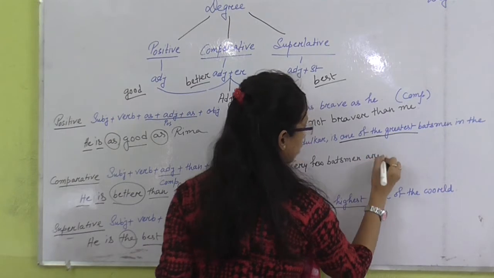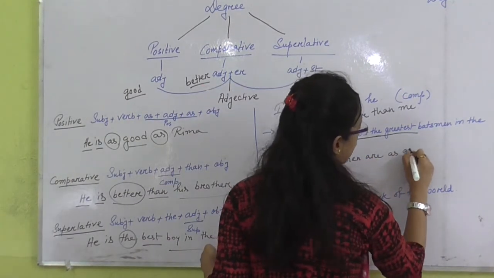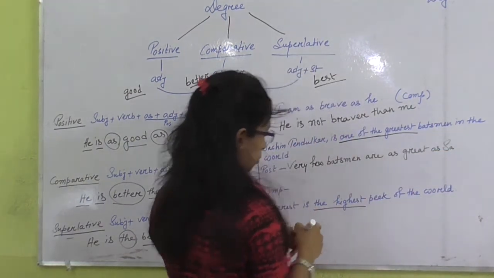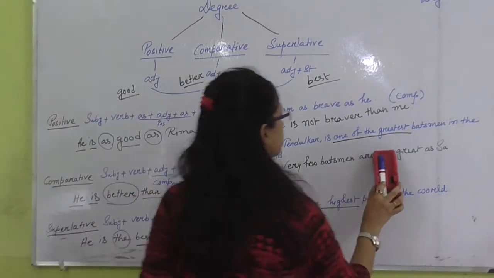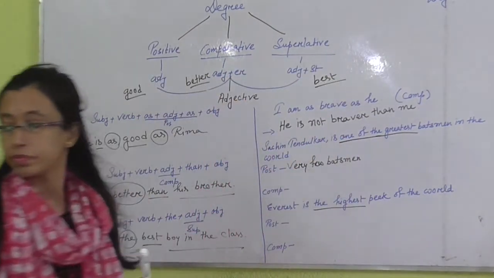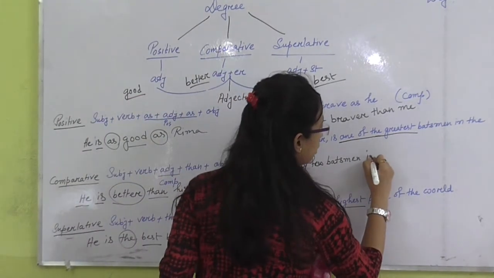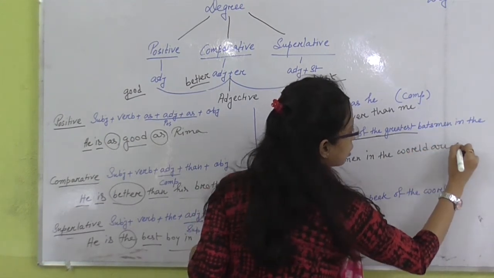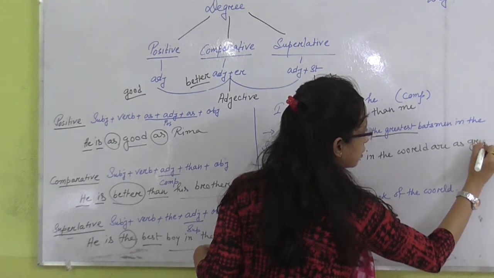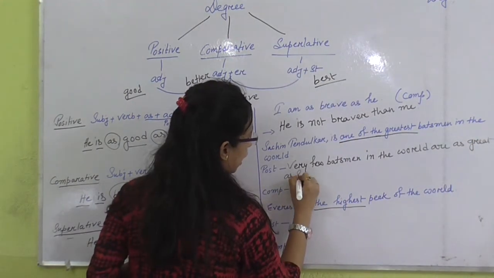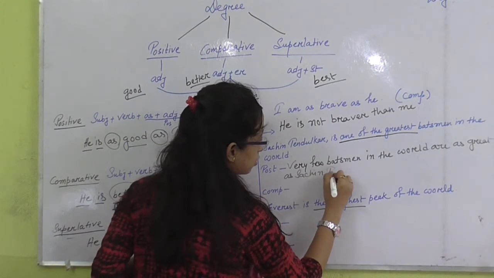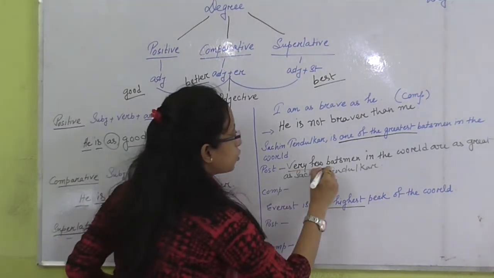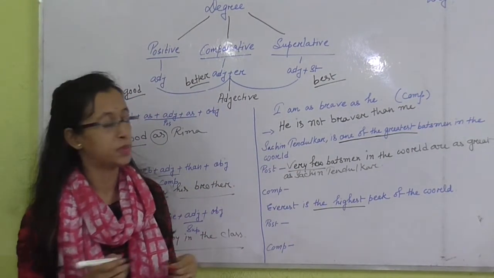So we can write: "Very few batsmen in the world are as great as Sachin." Okay, so here we need to use "very few" when we see "one of the".